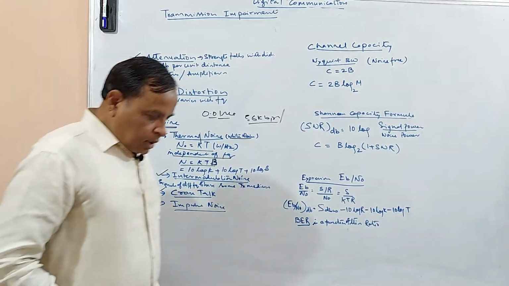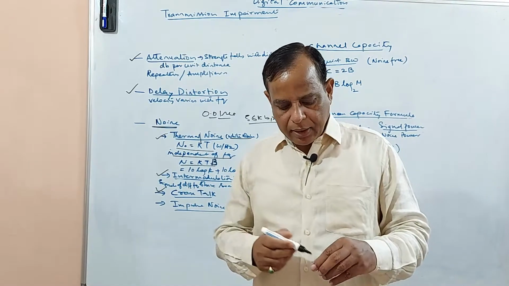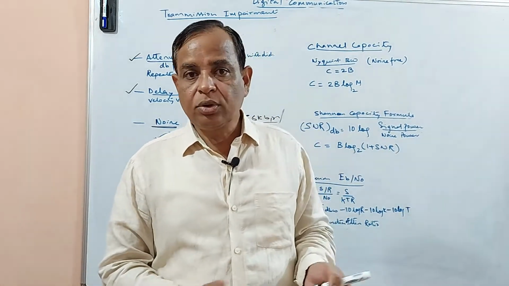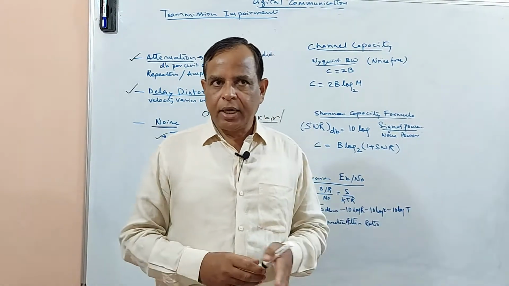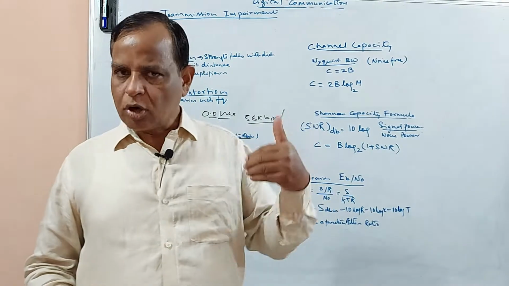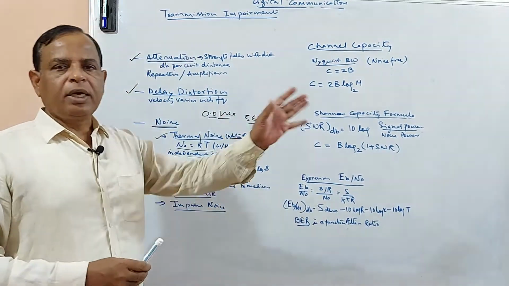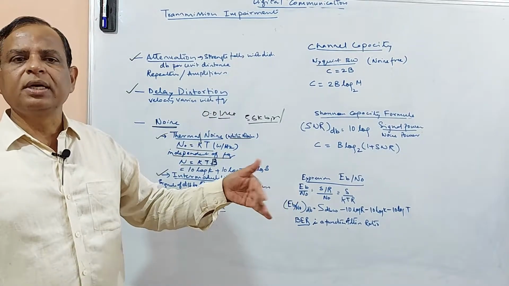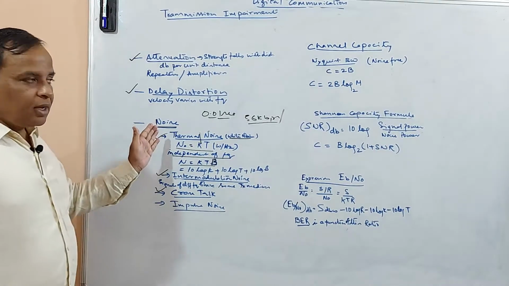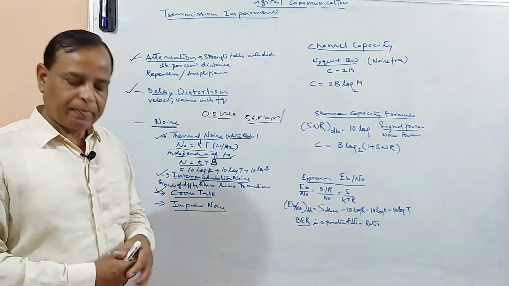Now, when you see these transmission impairments, definitely errors will happen, there is no other go. But care has to be taken in digital communication, so many measures have been taken so that there is a provision of retransmitting the signal if an error has taken place. So that's how the system is so perfect. But the study has to be made of what all the different types of transmission impairments are taking place.